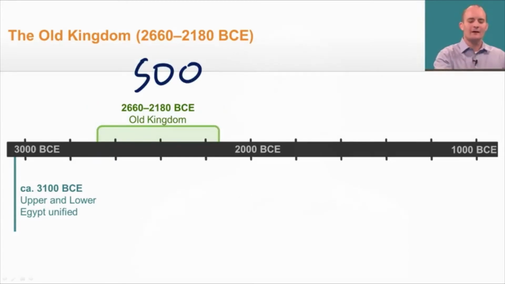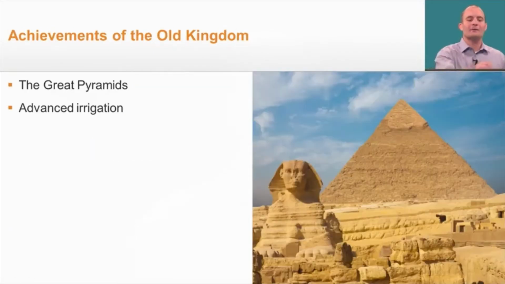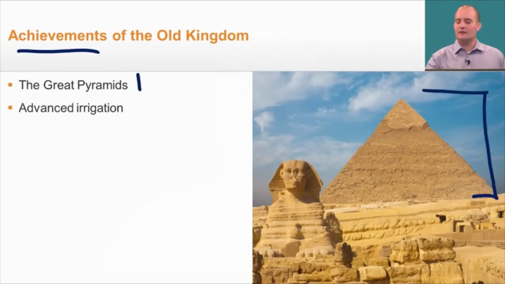About a time period of 500 years. Now, during those 500 years, there were many achievements of the Old Kingdom. One of them was the Great Pyramids, which you can see here. Now, the Great Pyramids really showed an advanced centralized government who were able to organize thousands of laborers to build